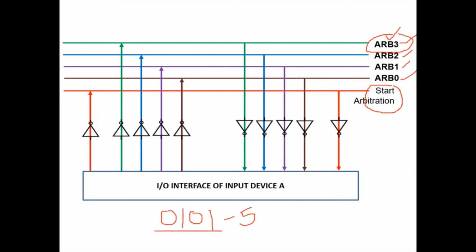Arbitration 3 means I am placing my ID value 0 here, then arbitration 2 is 1, again 0 and again 1. So this is bit 3, this is bit 2, this is bit 1 and this is bit 0. I will place 0101 on arbitration lines 3, 2, 1 and 0. When the device places 0 on the arbitration 3 line, because of the NOT gate it becomes 1.